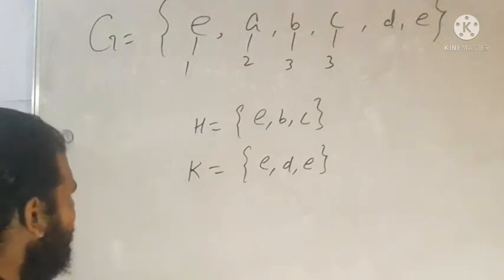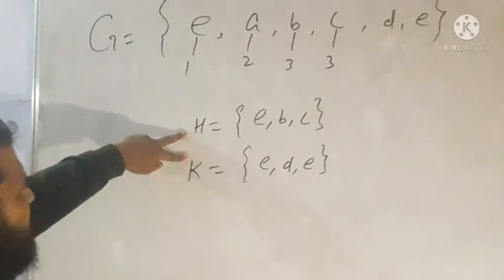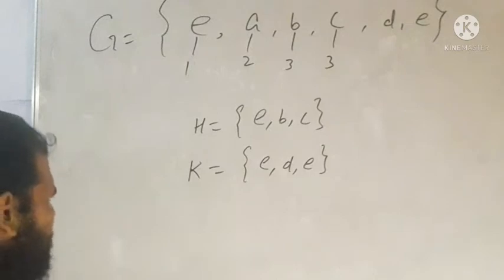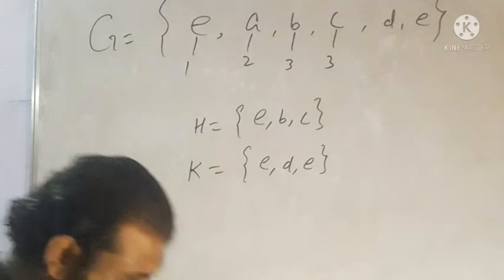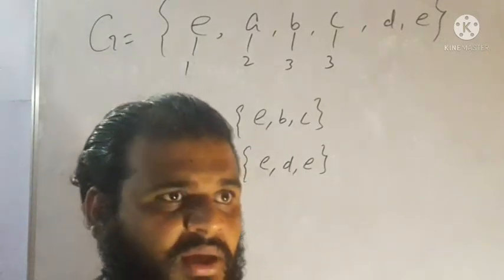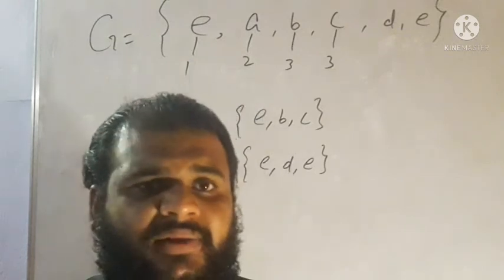Since G is non-abelian: if G is abelian, then the product of subgroups is a subgroup. But if G is non-abelian, then the product of two subgroups is not a subgroup, but its order is defined. For defining the order, G needs to be a finite group. In the case of an infinite group, we can't talk about the order of the subgroups.